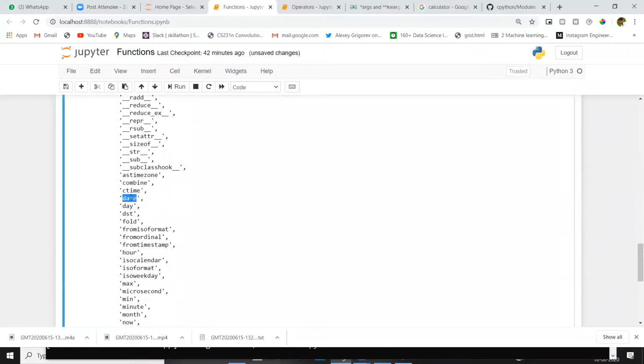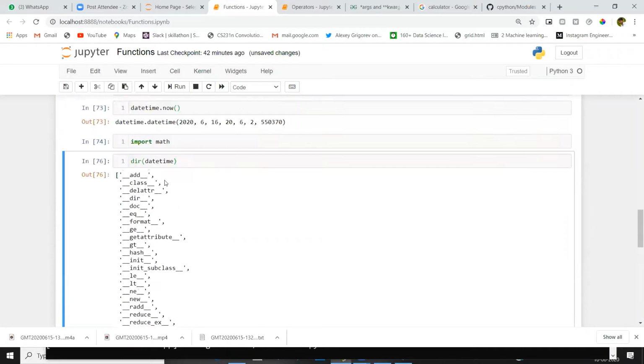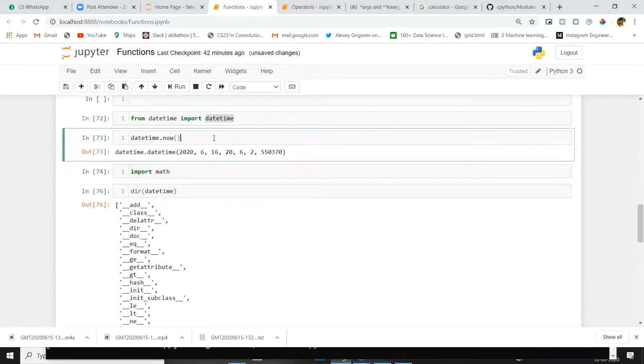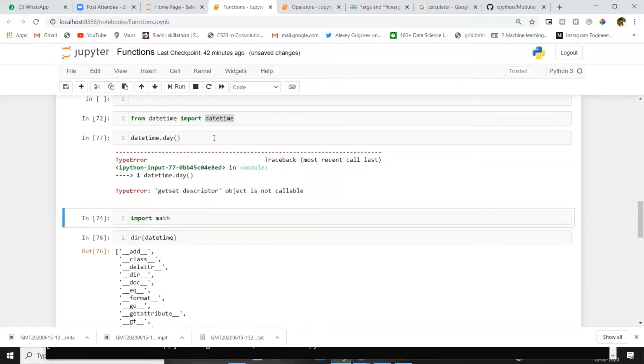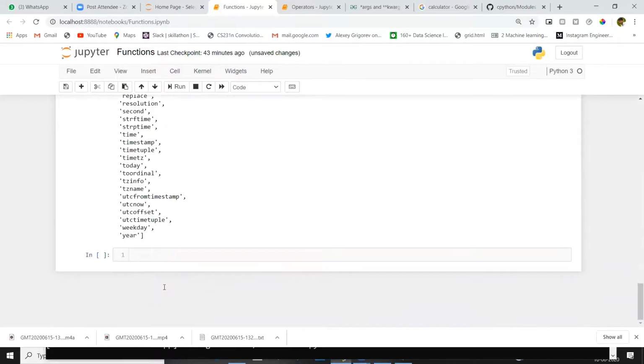Yeah, we have date, we have day. For example, instead of datetime dot now, I will give day. It will happen. Object is not callable. One minute, let me check this.